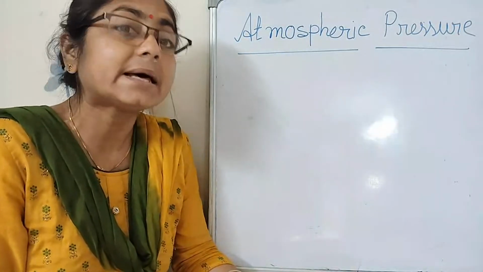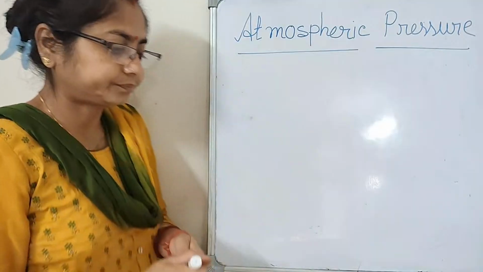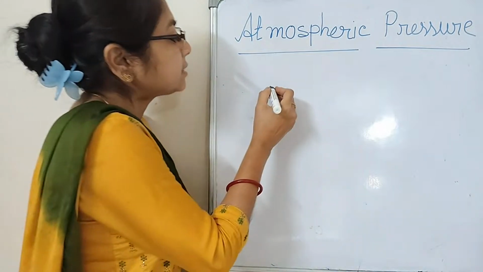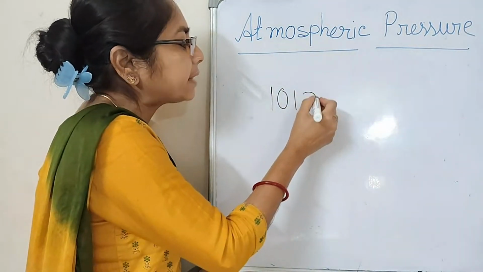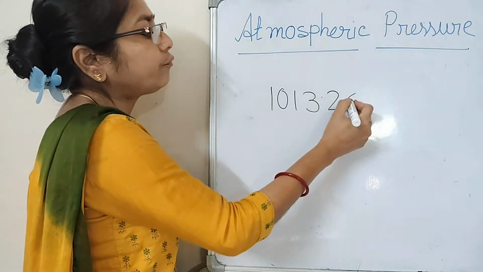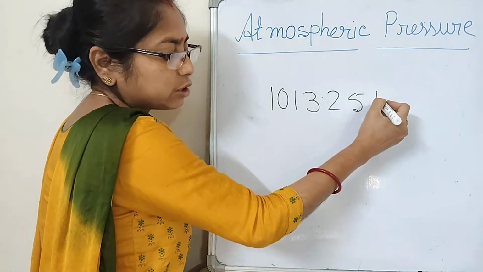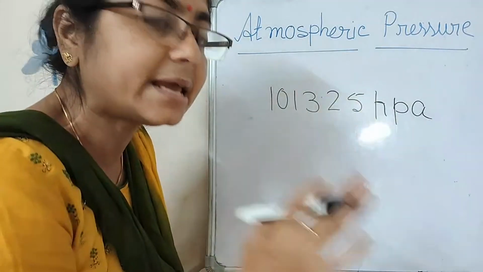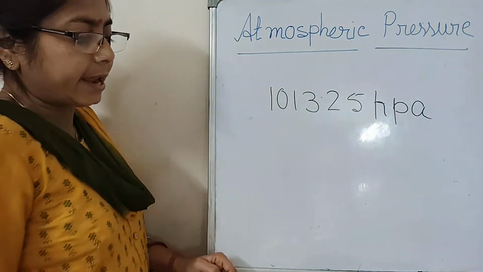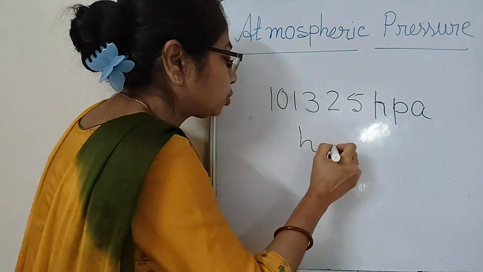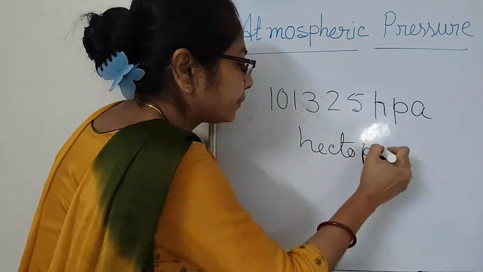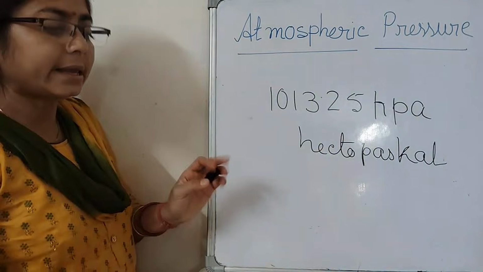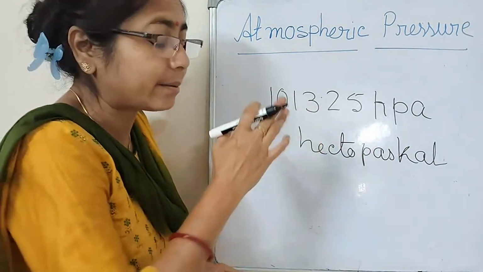Number 3. What is the value of the atmospheric pressure? The normal atmospheric pressure at sea level is 1013.25 hPa. And what is hPa? It is hectopascal. Hectopascal is the unit.